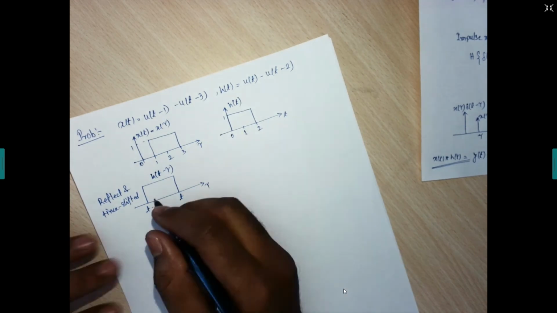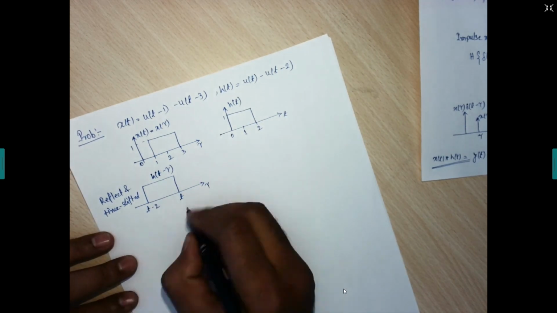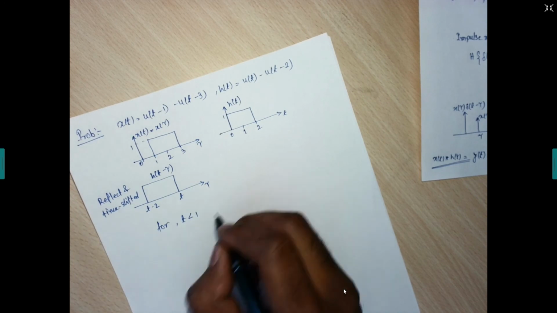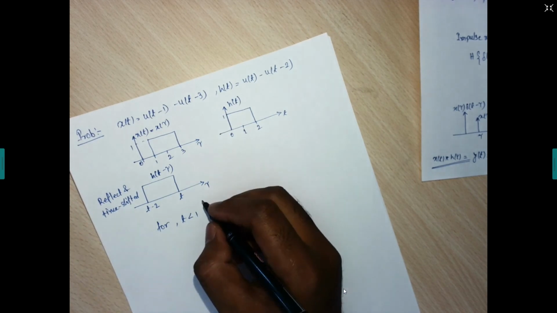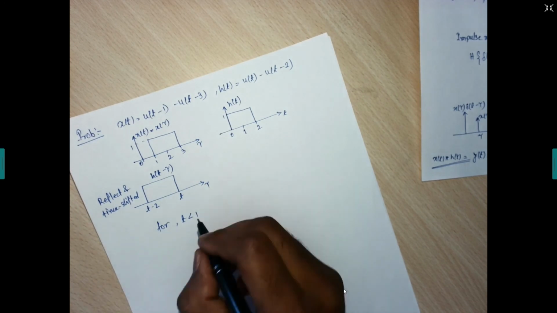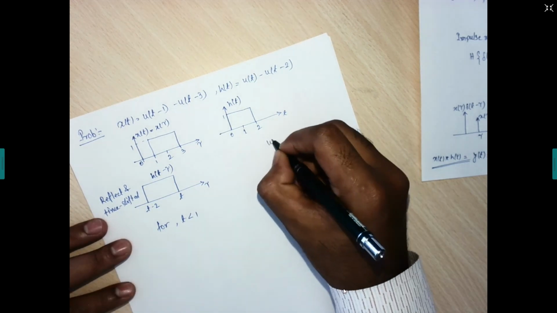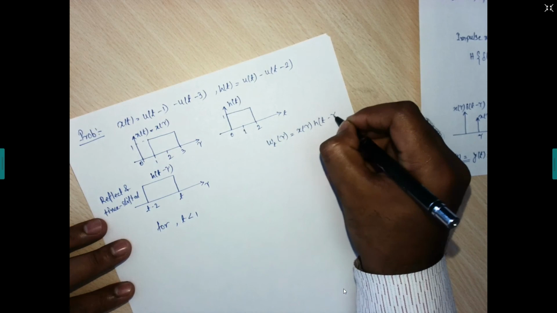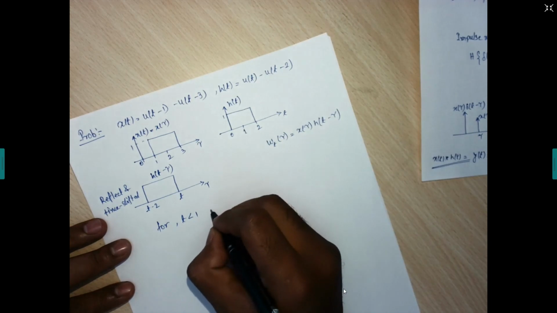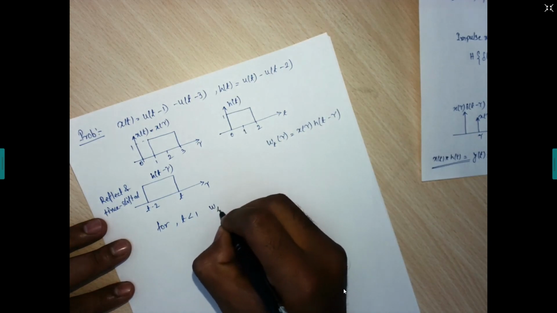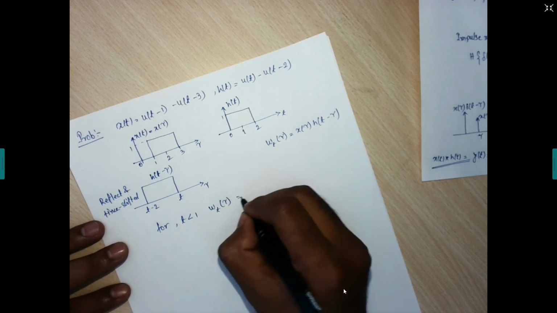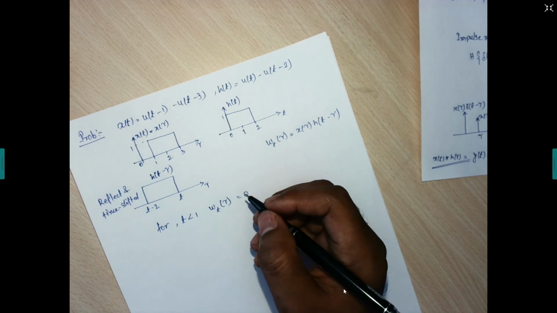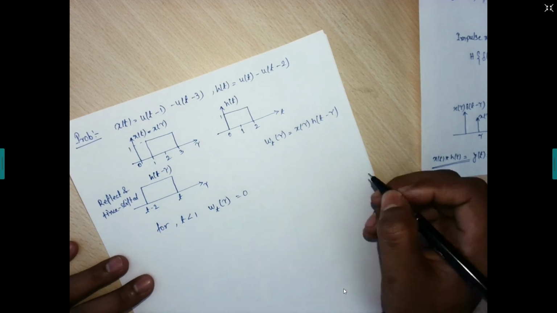So for t less than 1, what will be your w of t, tau? That is x of tau times h of t minus tau. So what will that be? Obviously 0, because a non-zero value is not there; x of tau is completely 0 for t less than 1. So we can write it directly as 0.